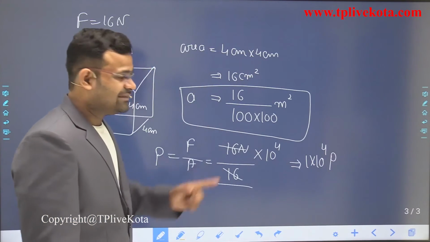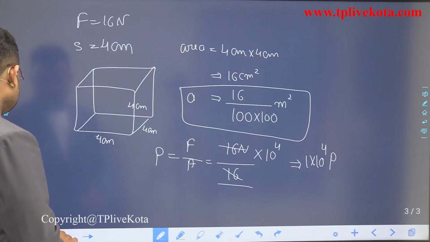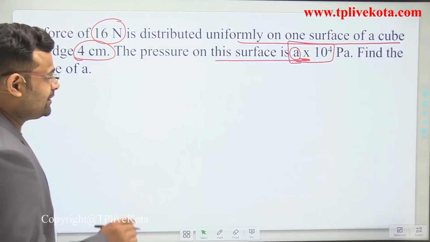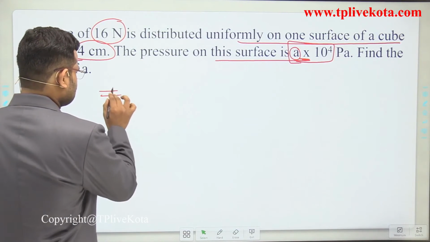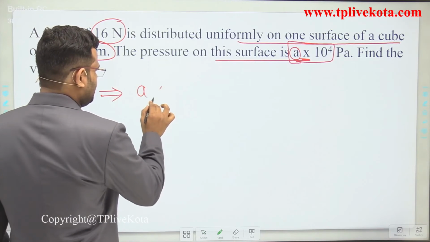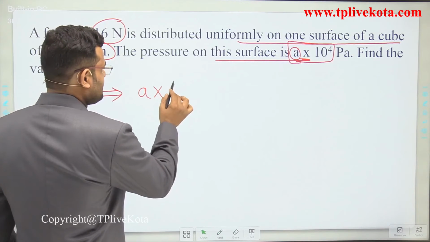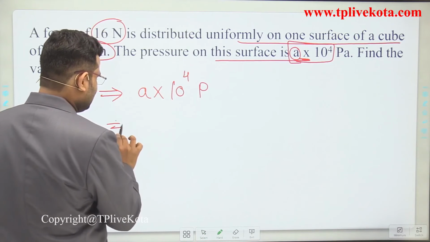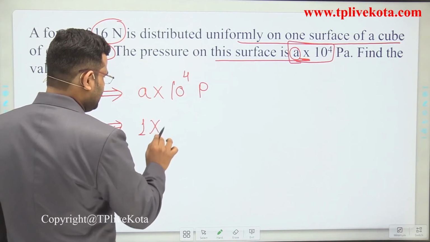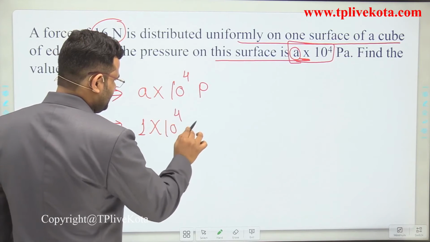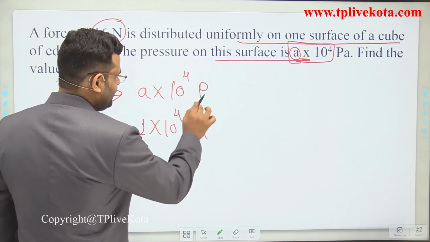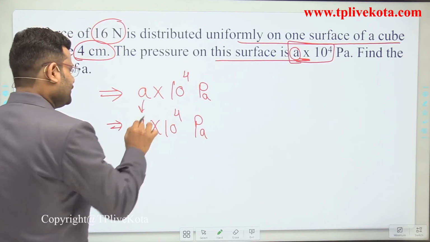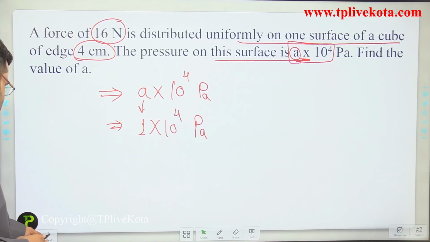Now compare this answer with the given expression, a multiplied by 10 to the power 4 Pascal, and our answer is 1 multiplied by 10 to the power 4 Pascal. So the value of a is 1.